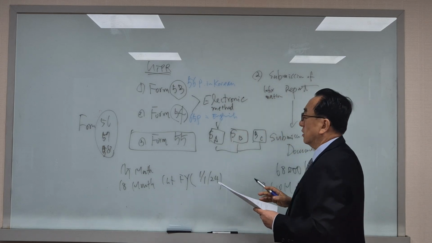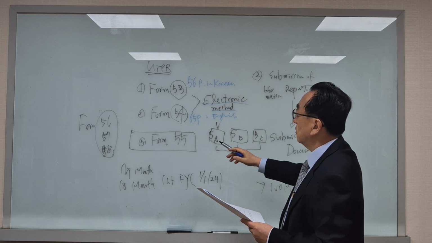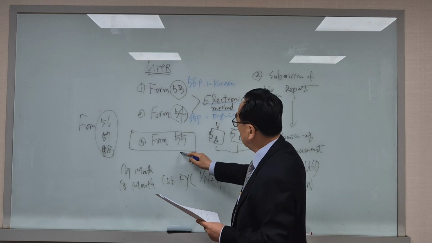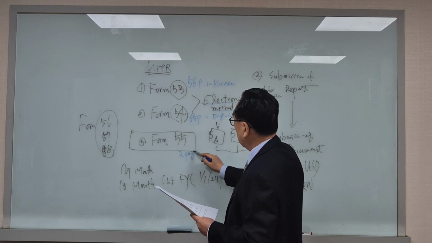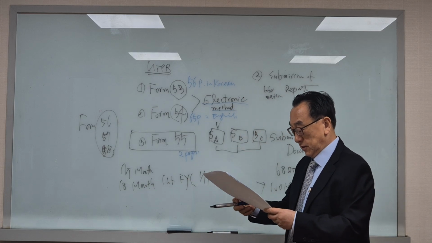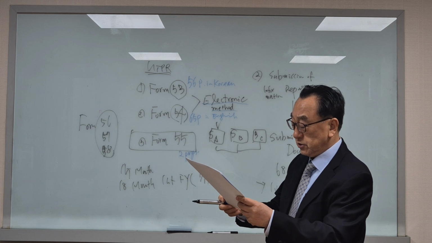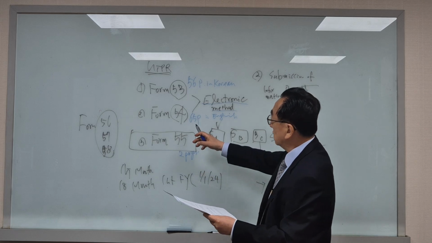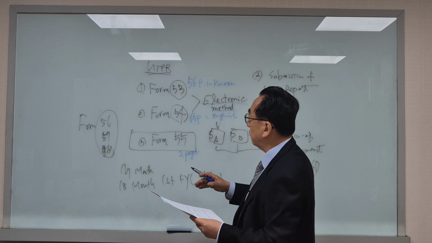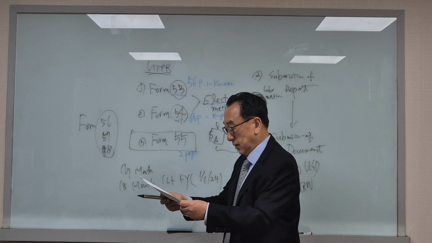Of course, they are communicated using electronic methods. Anyway, this is huge, the big pages. But Form 55 is only 2 pages. Simple, very simple. This means that a Korean constituent entity is exempt from filing the global return. In certain cases, the Korean constituent entity is free from submitting Form 53 or 54, exempt from filing.